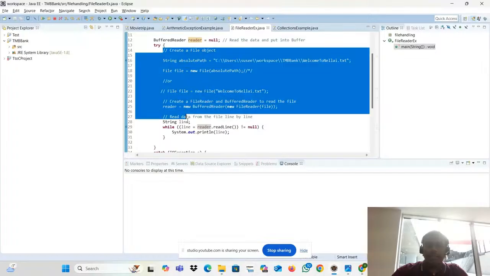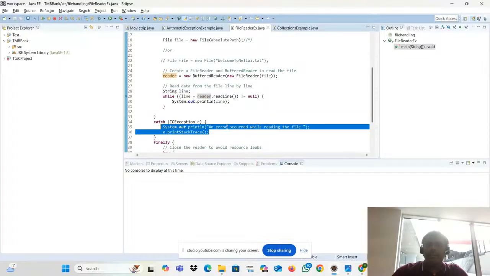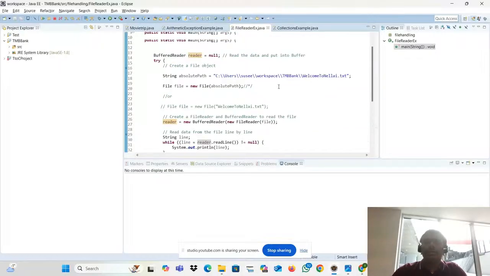If there is any error, it will go to the catch block. Then finally it will release it. So from that, you will come to know that, hey, this is the cause. Okay, your file is not found. The file name must be wrong. That information you will be getting. Why are we putting these exceptions? Because here it's only a 50-line program. But in real time you'll be having lakhs of lines of code. Where will you go and find it? Because you need to find that, right?